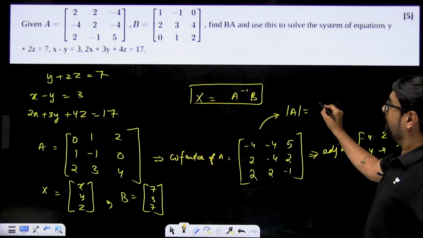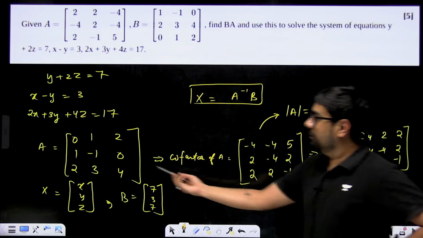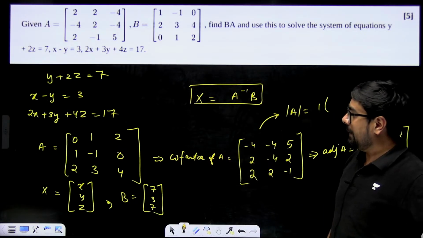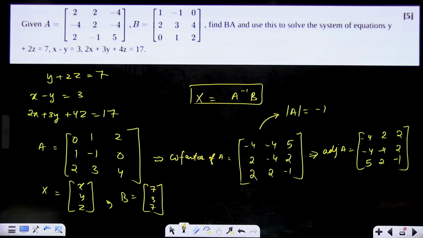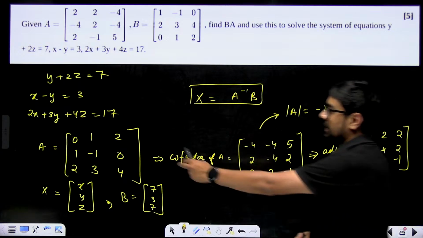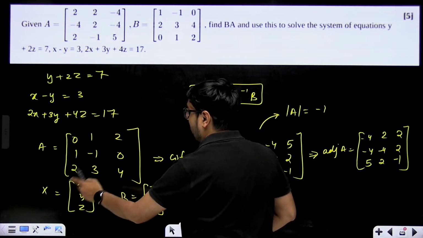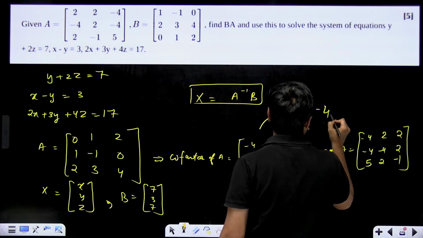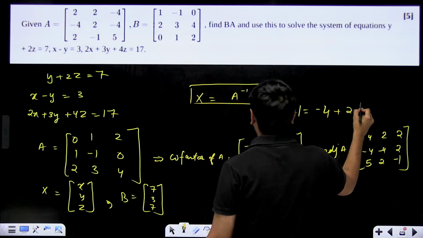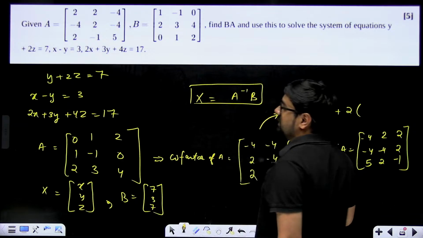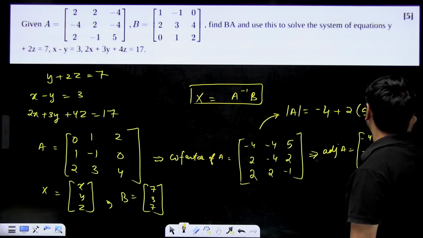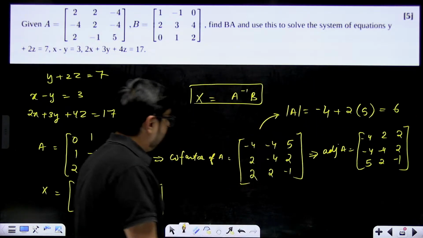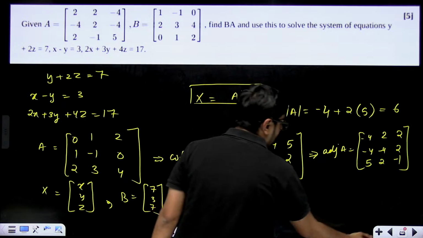We'll solve row wise. From this row, 1 multiplied by 0, we don't have to multiply. Minus 1 will have to multiply with 4 minus 0, that means 4. So minus 4, and plus 2 multiplied with 3 minus minus 2, that means 3 plus 2, 5. So 10. So minus 4 plus 10, that means 6 will be the value of determinant as far as I have calculated. Now X is equal to A inverse into B.